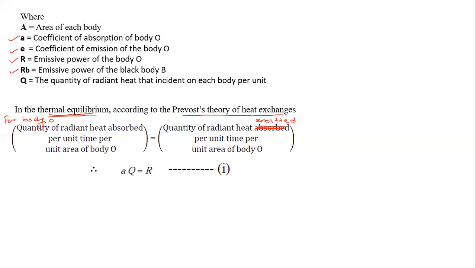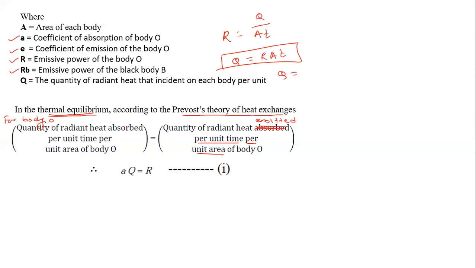You know that emissive power has a formula, Q upon A T. By this formula we can write the quantity of heat emitted is equal to R A T. But here per unit time means time is 1, and per unit area means area is 1.